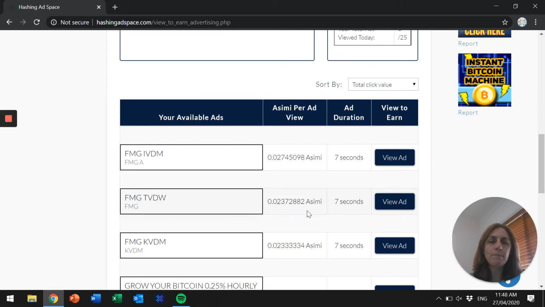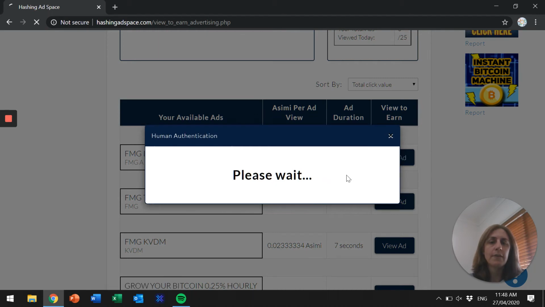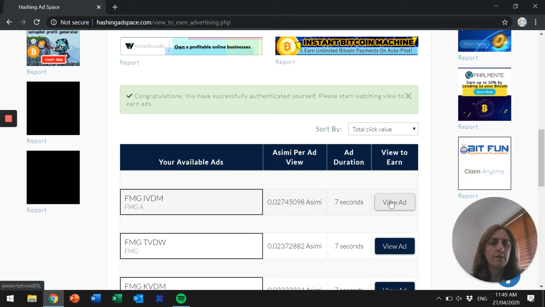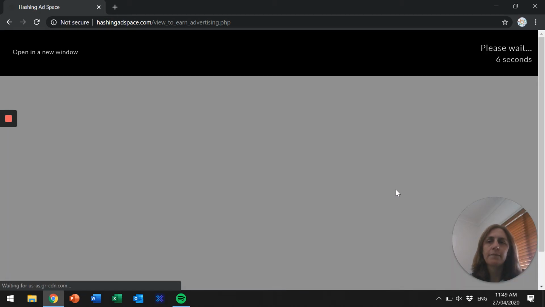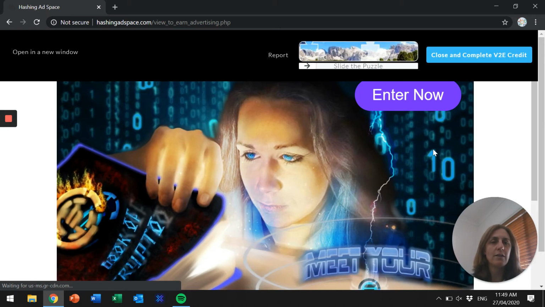So for example, we'll click this 7-second ad duration, and the advertiser chooses how much Asimi you earn. So we'll click on the ad, and we're not a robot, and click submit. We'll click on the ad again. And then here we go. It was just a little bit late to load.